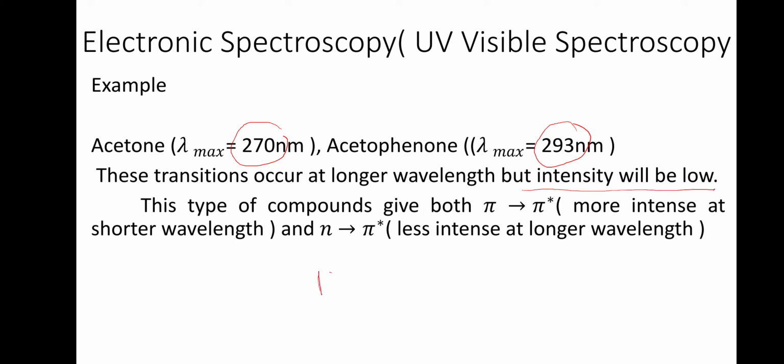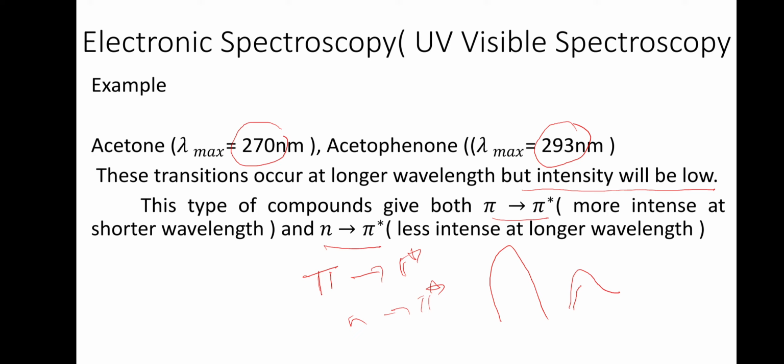These transitions occur at longer wavelength, but the intensity will be low. Even though this occurs at longer wavelength, when you compare to the pi to pi star transition, the n to pi star transition intensity is less. Compounds of this type, that is carbonyl compounds, give both pi to pi star and n to pi star transitions.